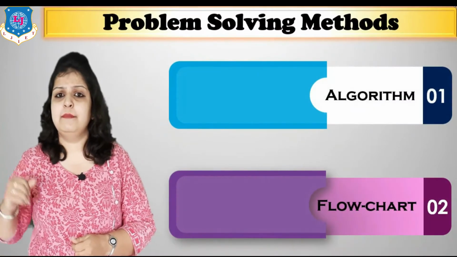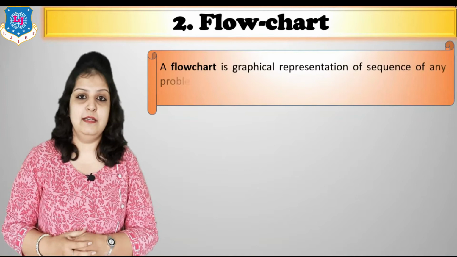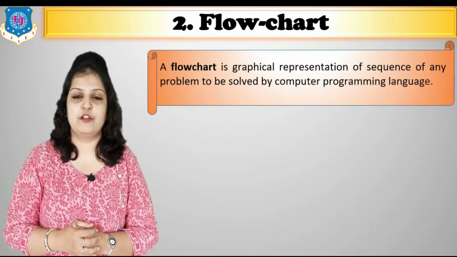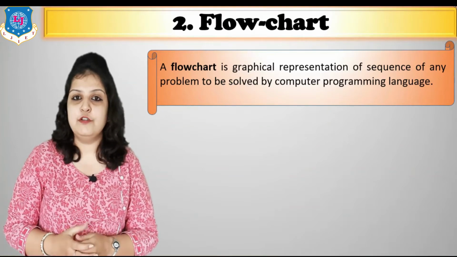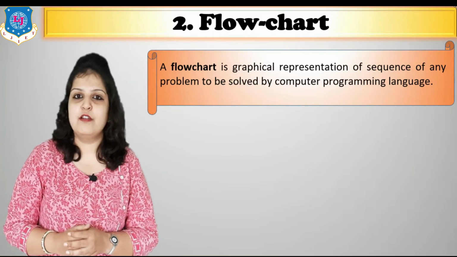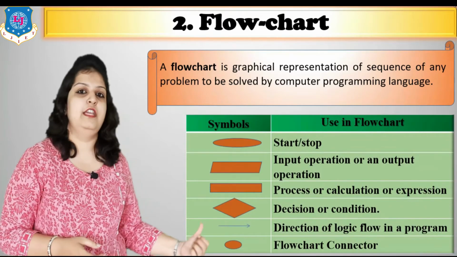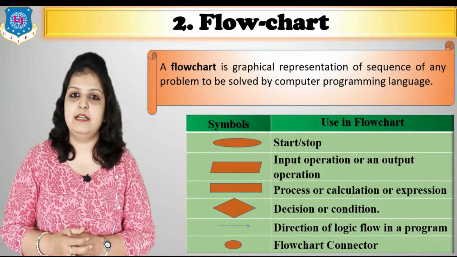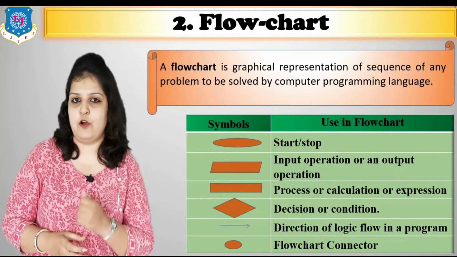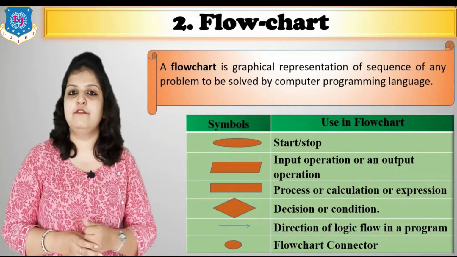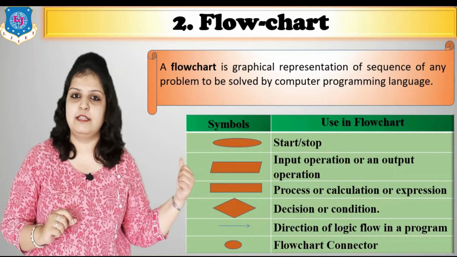And our second method is a flowchart. What is a flowchart? Flowchart is nothing but a graphical representation of our problem or program. Means we have to use some graphical symbols for making a flowchart. Which symbols we are going to use? So here in this table you can see that the first symbol is an oval. Oval represents start and stop. And in every flowchart we have to start from this symbol and stop at this symbol.